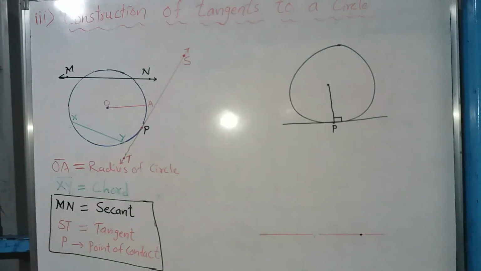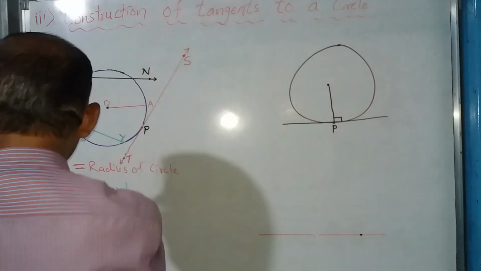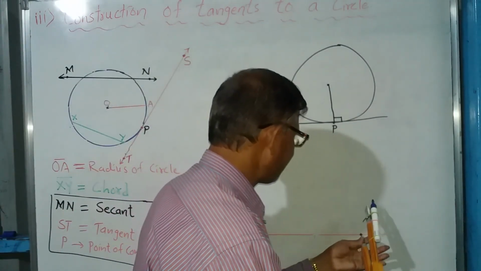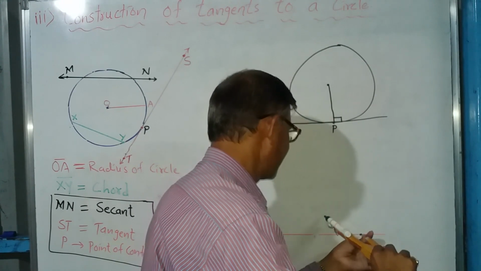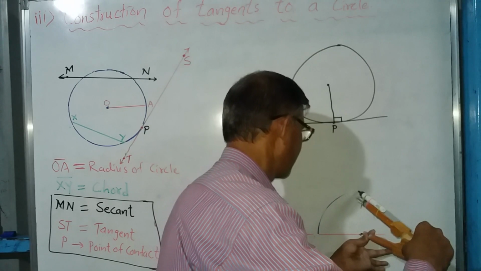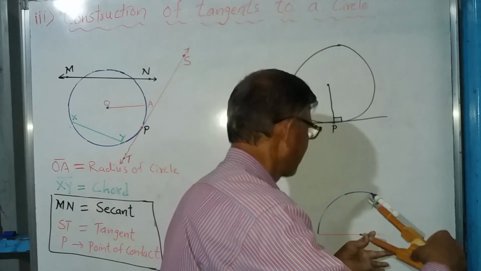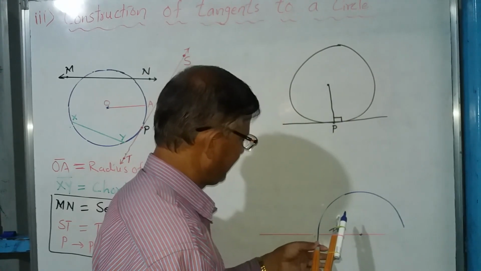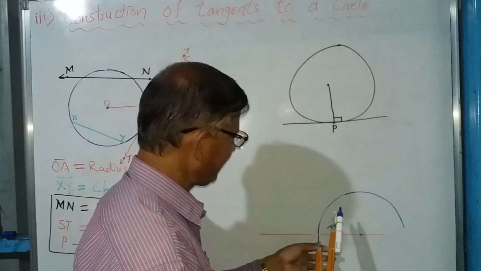We take the compass and draw one semicircle of any radius. This semicircle cuts the line at a point.